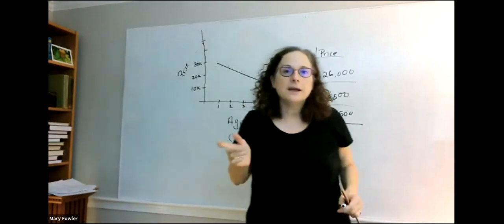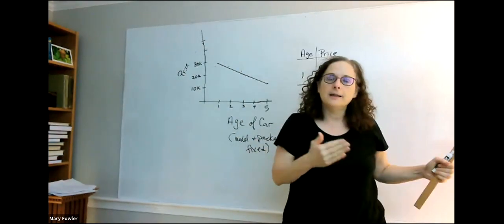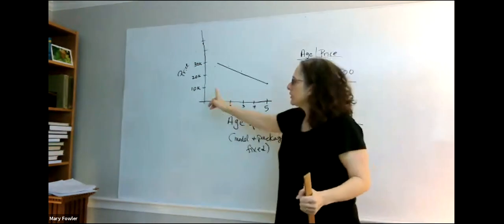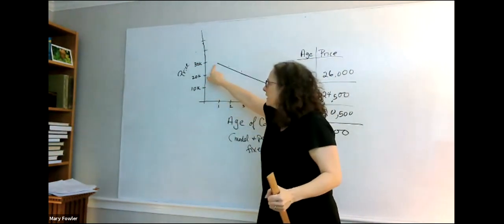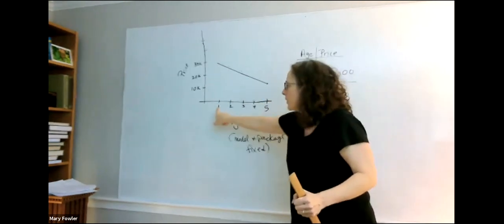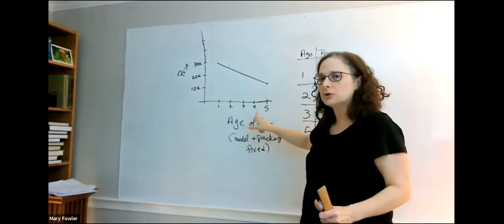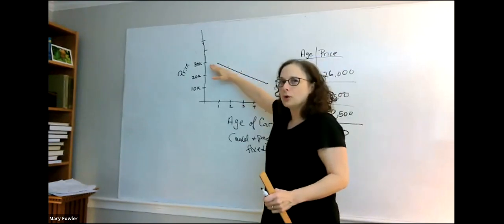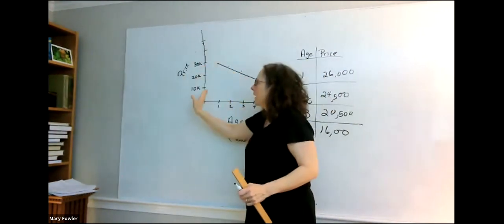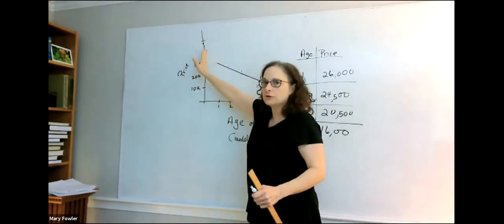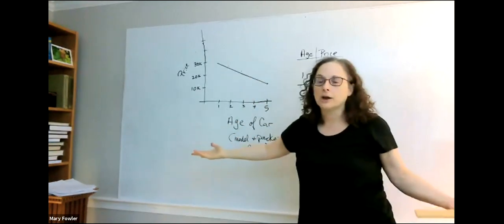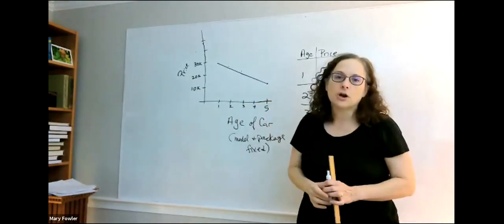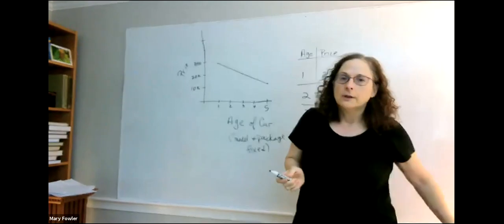Now, the idea in this warning is that we can only use this model for cars that are between 1 and 5 years old. We really don't know what's going on for cars that are less than 1 year old. We don't have any information there. We don't have any information for cars that are greater than 5 years old.